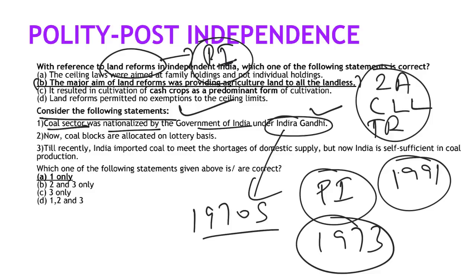And then if you know the basics of economics, look at this statement, now India is self sufficient in coal production, which is not the case. Even today you can eliminate 3, 3, 3, 1 should always be there in your answer. So chances are very high that you can come to a conclusion. So the bottom line is, try to read post independence, they are asking questions from that.